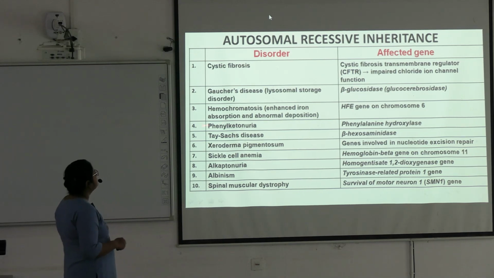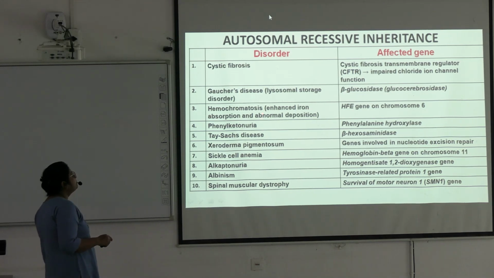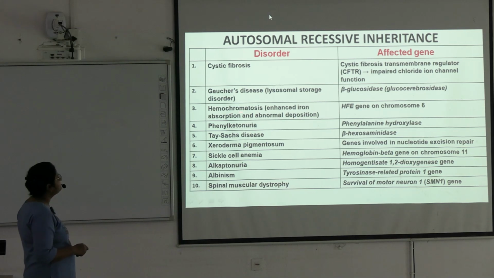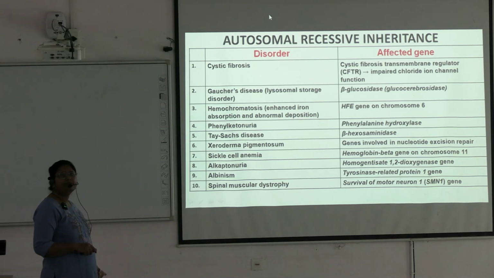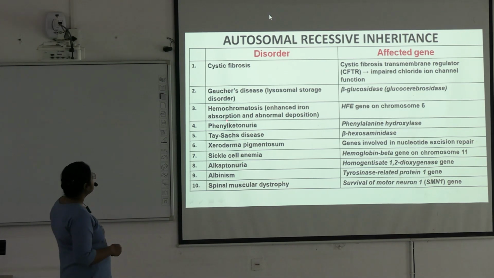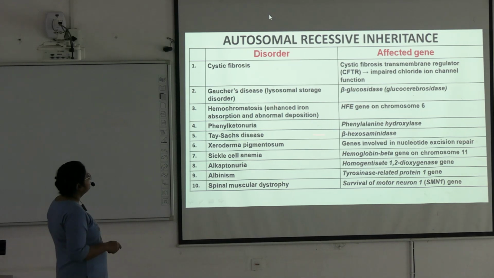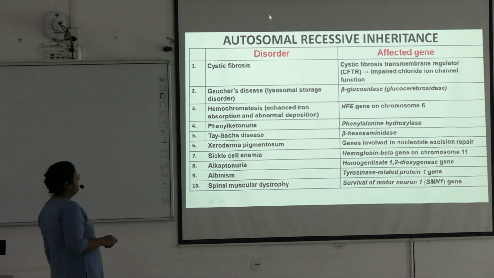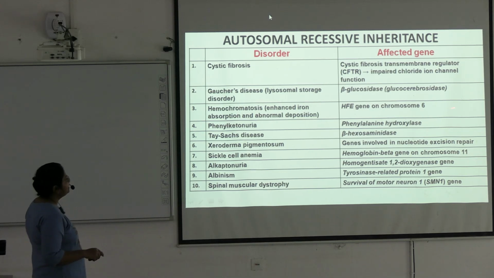This gene is affected. Next is hemochromatosis or enhanced iron absorption, abnormal deposition of iron in different parts of body. Here the gene affected is HFE gene on chromosome 6. Next is phenylketonuria, phenylalanine hydroxylase gene is affected.